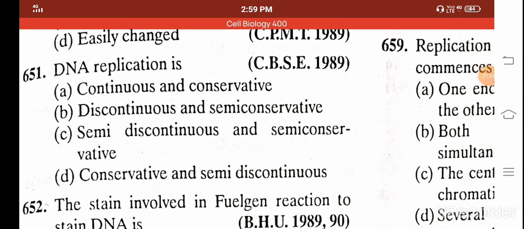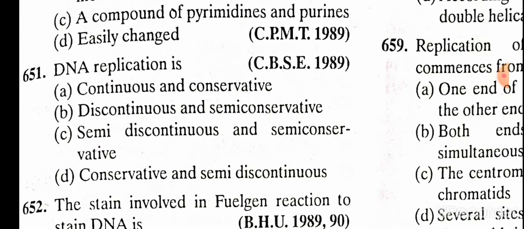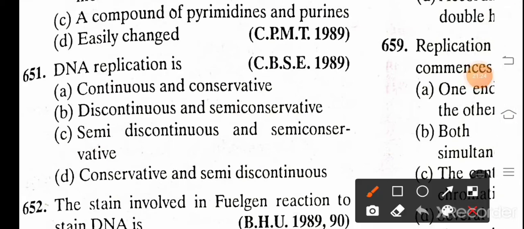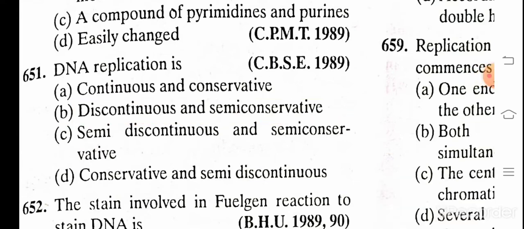DNA replication is A. continuous and conservative, B. discontinuous and semi-conservative, C. semi-discontinuous and conservative, and D. conservative and semi-discontinuous. And the correct answer is B, discontinuous and semi-conservative.